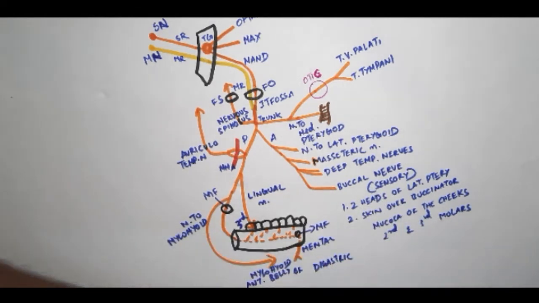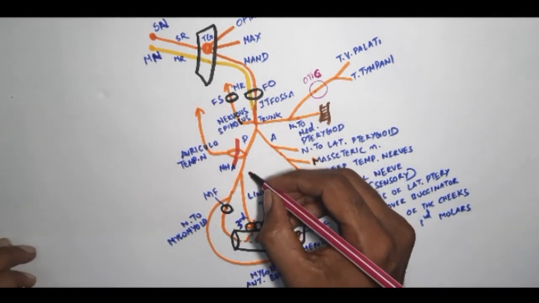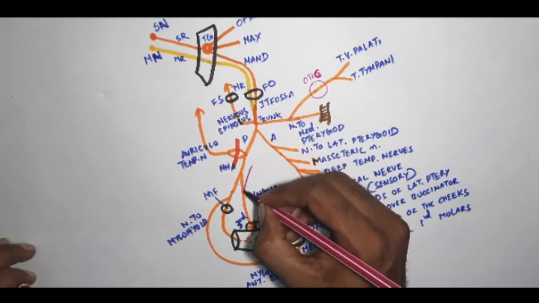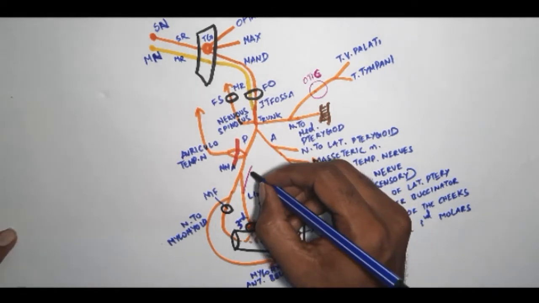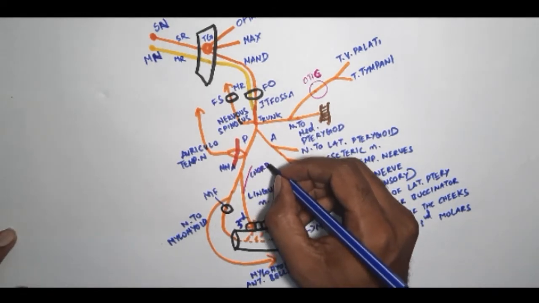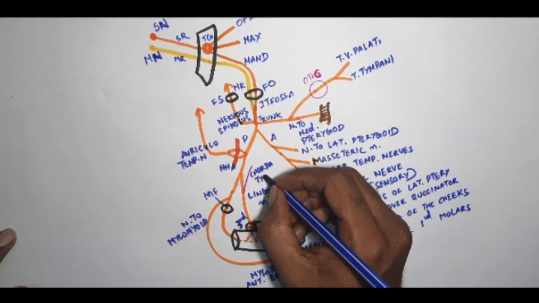The lingual nerve is actually joined at an acute angle by a nerve. This nerve is chorda tympani.